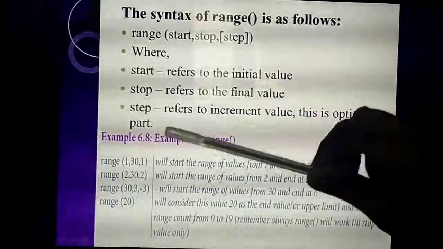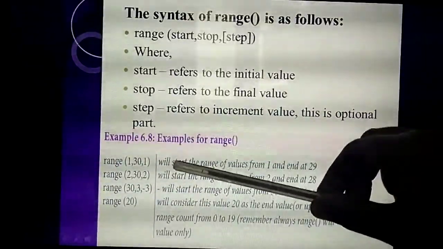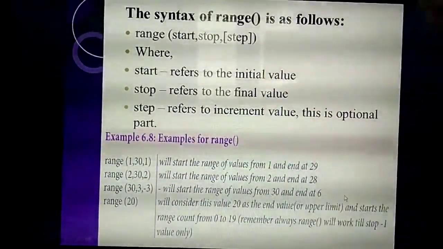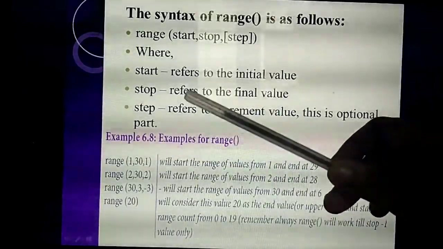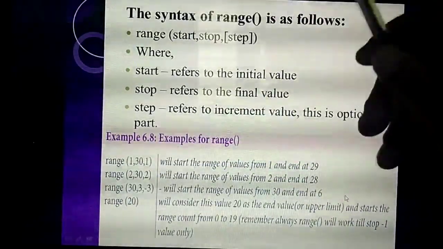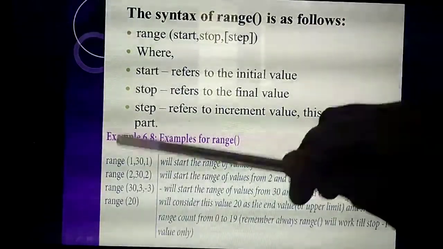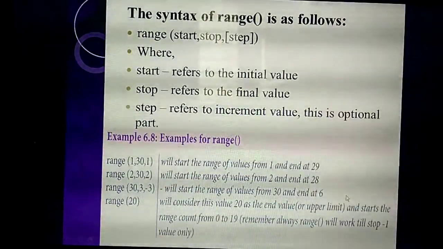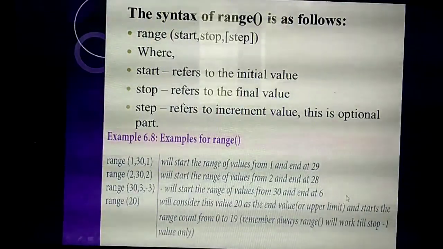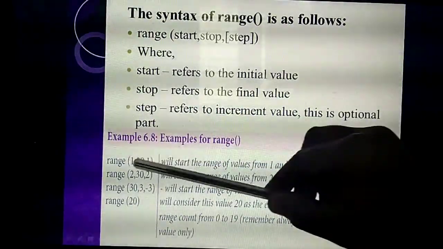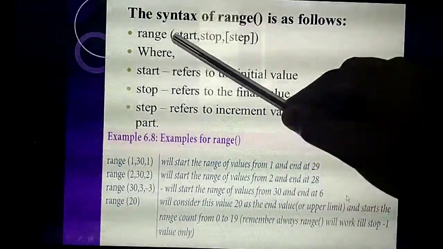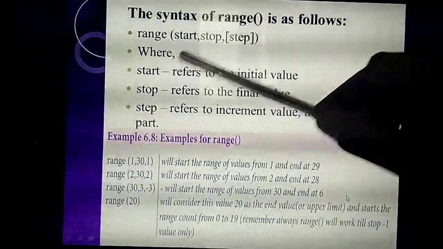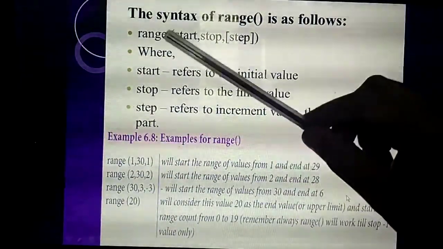Listen. First thing, likewise last time they asked a 3 mark question, I think it's this one. Not the same numbers, different numbers. If you listen carefully, only then can you write it on your own. Listen, range of 1, 30, 1. Okay, so what output will come? Listen, what's the first value? 1 means start. What's the stop? 30. Then step. Step means increment.